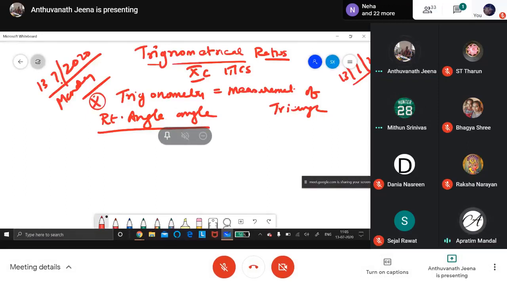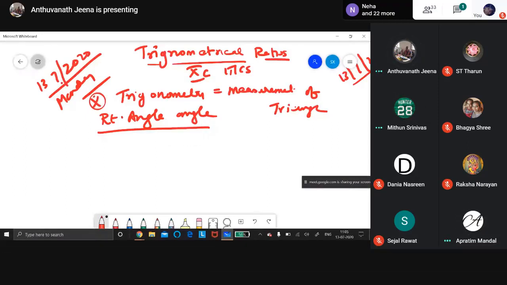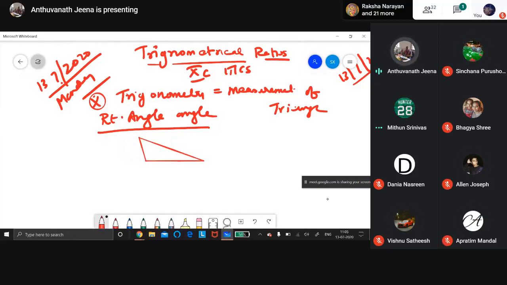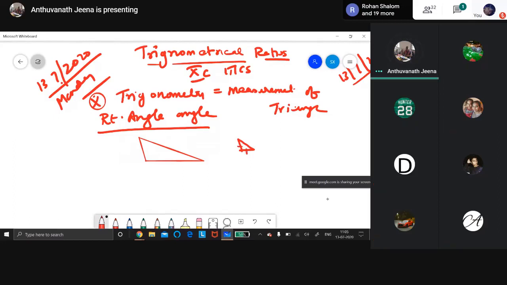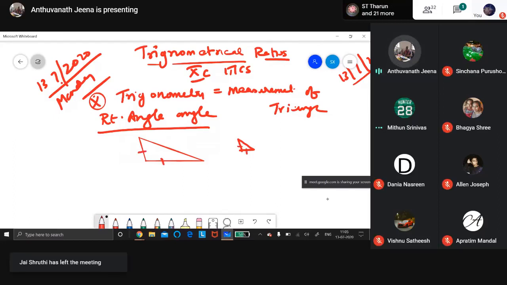One is isosceles, very good. Another one is scalene. One is the isosceles right angle triangle, another one is the scalene right angle triangle. In the isosceles one, these two sides are equal. Here they will be different, but all are 90 degrees. So we are mainly based on this right angle triangle.